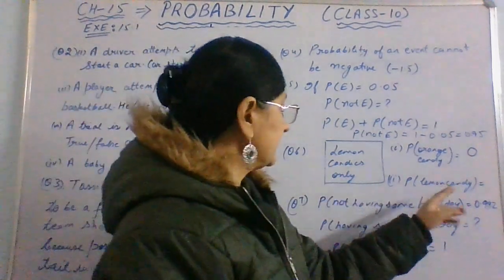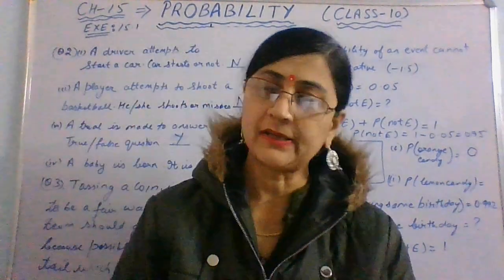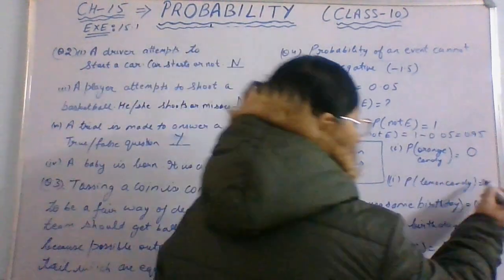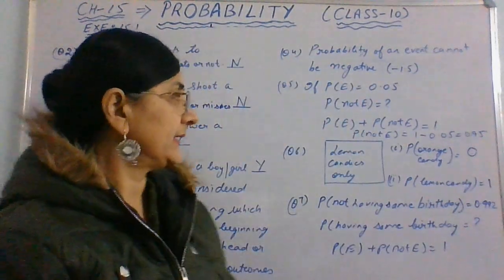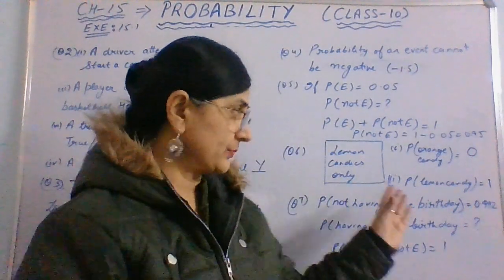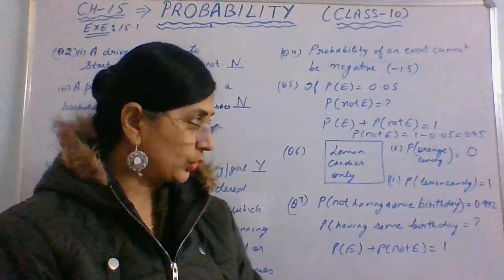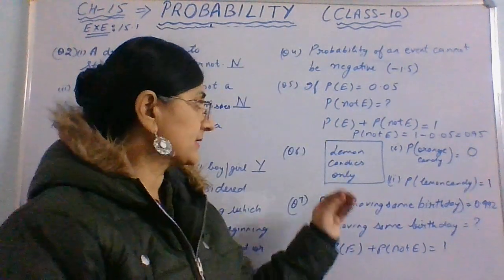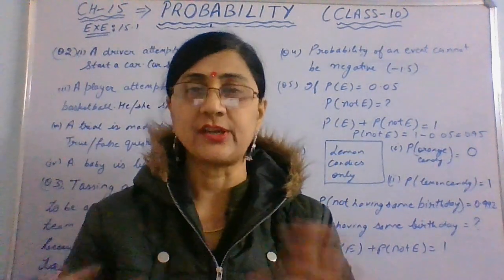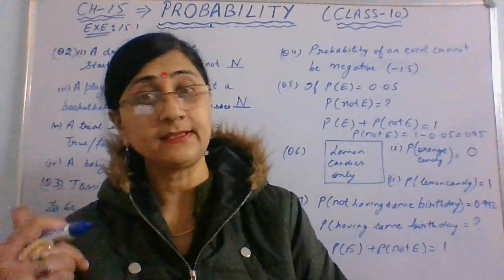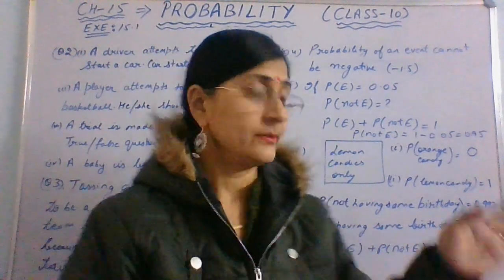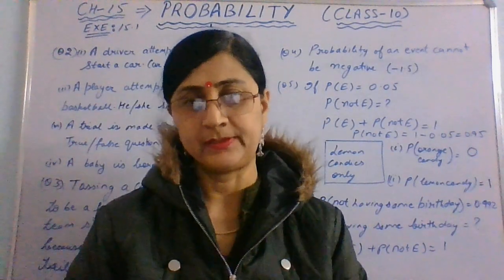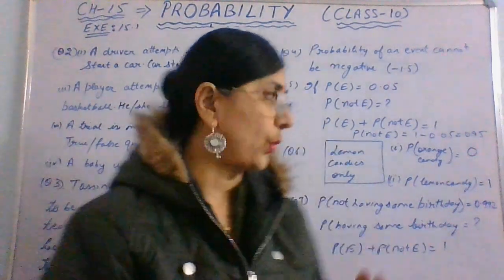And for lemon candies, there can be 5 lemon candies, we can find each one by one. The total, where it is a sure event, the probability of getting a lemon candy is 1, and to get the orange candy, the probability will be 0, right? It is not asked about 2 candies, 3 candies. In general, the question is asked about orange candies and lemon candies. Orange candy probability is impossible, 0, and lemon candy is sure, and that is 1.